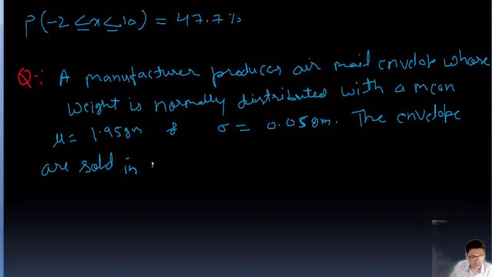Like we can tie 10 envelopes together, that is one lot. So they are sold in lots of 1,000, which means that 1,000 envelopes are packed together.